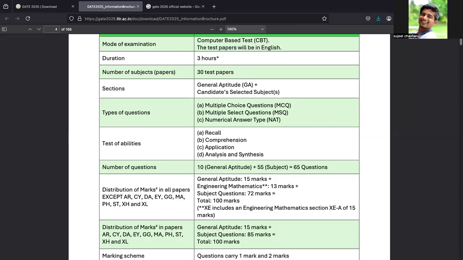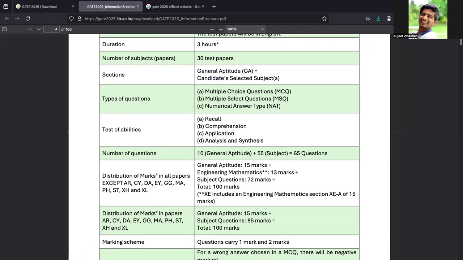Number of subjects, sections. The first section is the general aptitude section, and the second is the candidate's selected subject. These types of questions test abilities: recall, comprehension, application, analysis, and synthesis. These are the different abilities candidates have, and they will be tested through the paper.